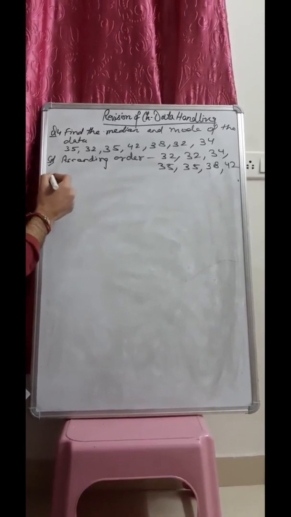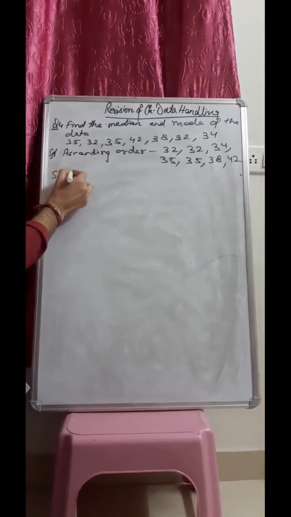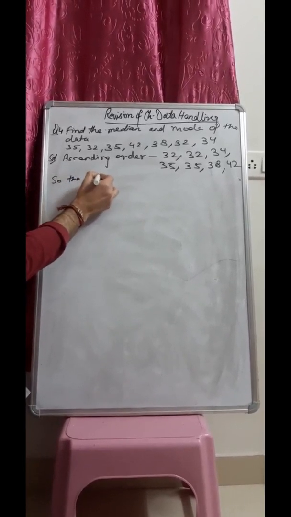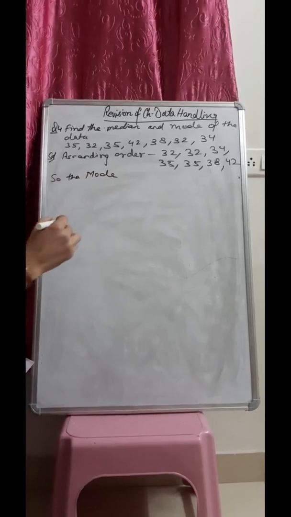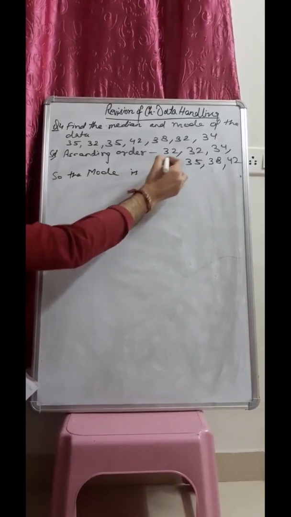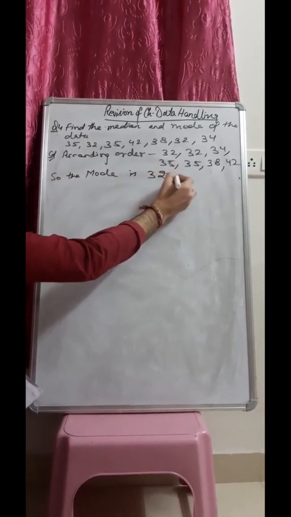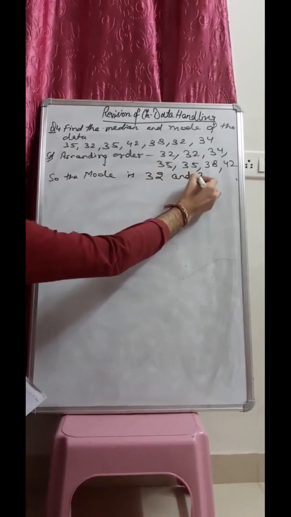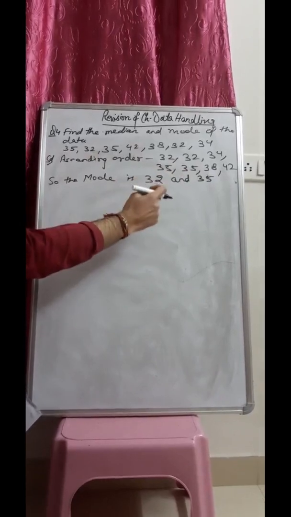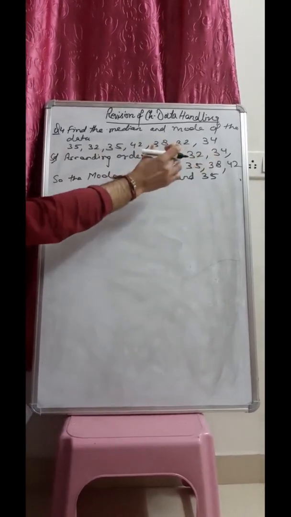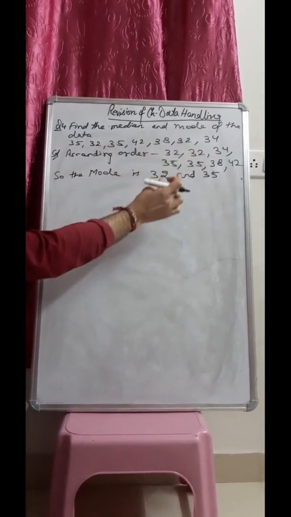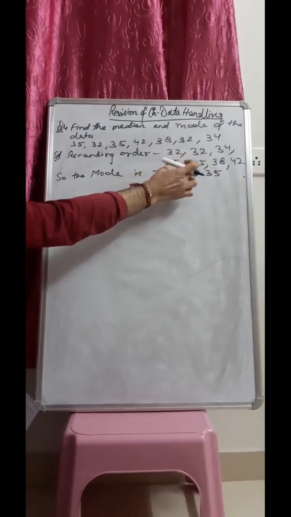Now, the mode of this data is 32 and 35. Why 32 and 35? Because both the numbers are repeating the same number of times. Here 2 times 32 is there and 2 times 35 is there.